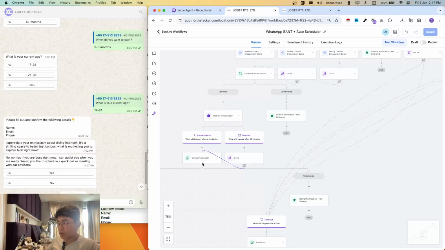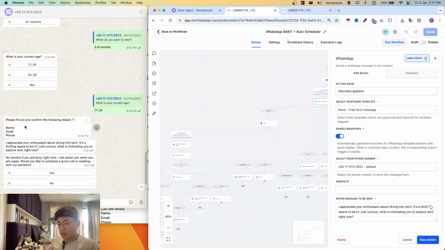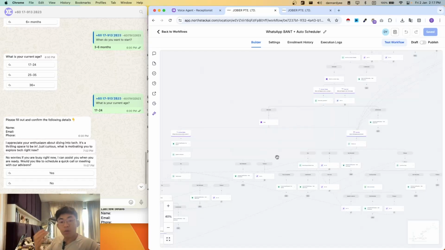After this question where we ask them to confirm their details, we have a discovery question, just to ask them what's motivating them, right? The new one is sent 15 minutes after, because we want to make sure everything is within the 24-hour timeline, because sending an automated message to your customers will be free during that time period.